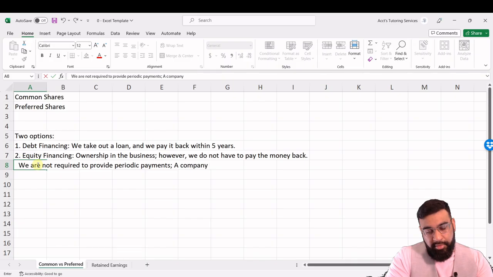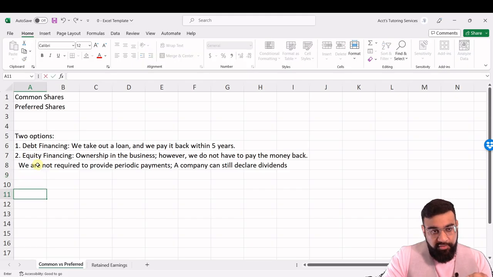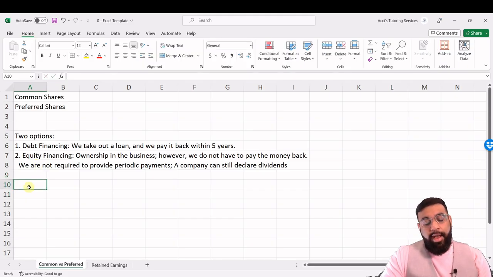A company can still declare dividends. Essentially, the definition of a dividend is a payment that a company makes to its common and preferred shareholders, pretty much to say thank you for investing in our company.